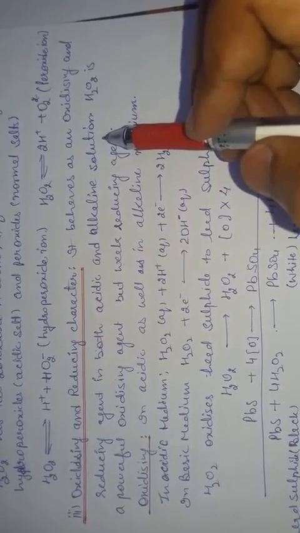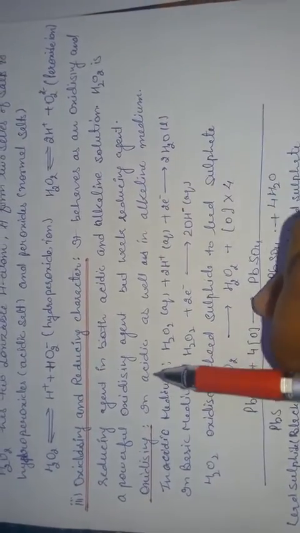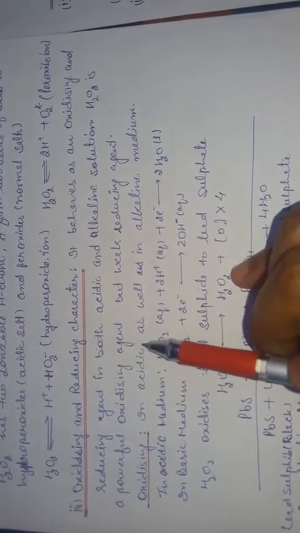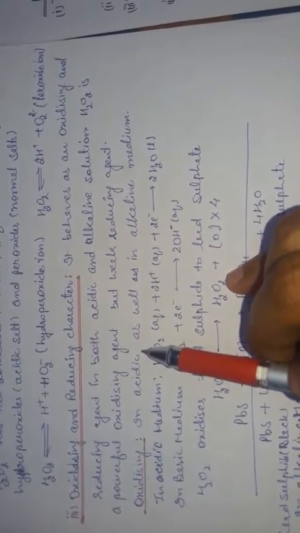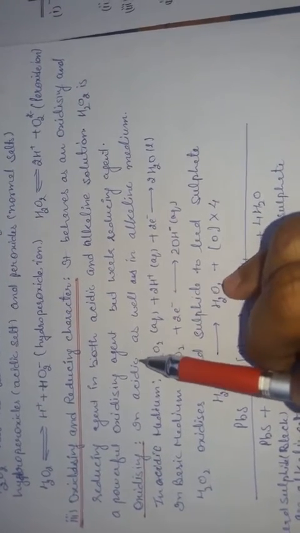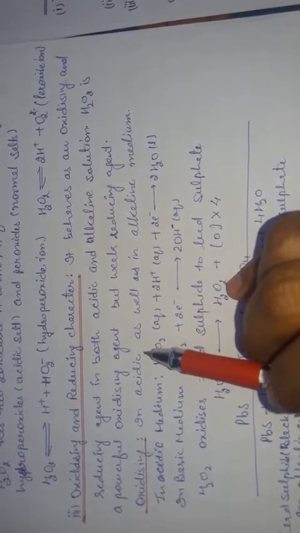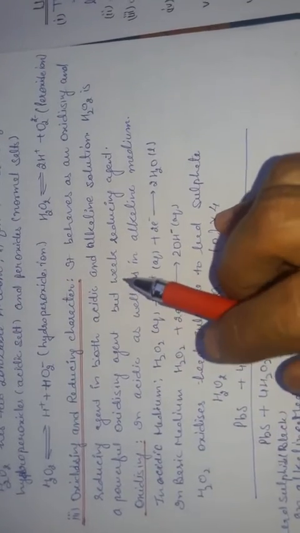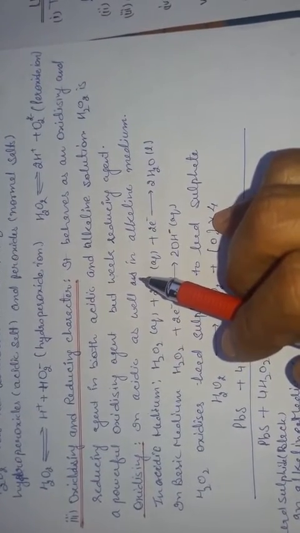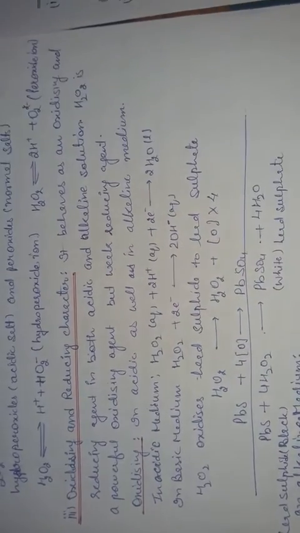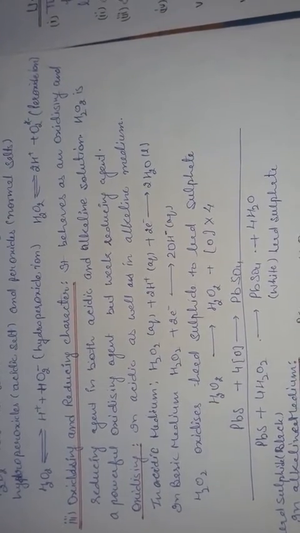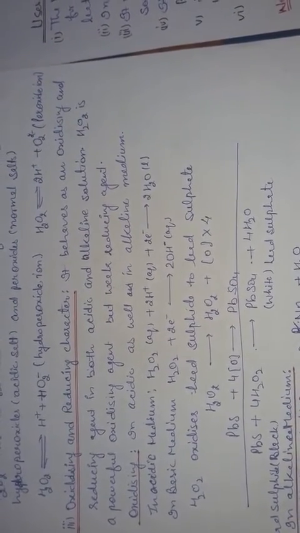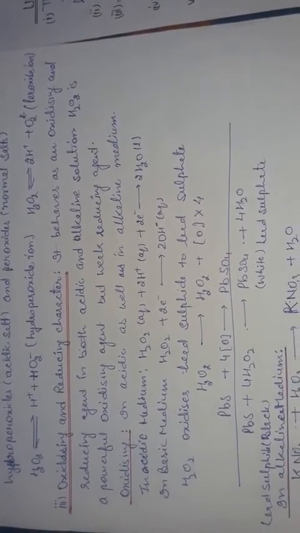Hydrogen peroxide is a powerful oxidizing agent, and it acts as a weak reducing agent. If we compare both oxidizing and reducing agent character of hydrogen peroxide, it is a powerful oxidizing agent, but as a reducing agent it is weak. Hydrogen peroxide reacts in both acidic and basic medium to act as an oxidizing and reducing agent.